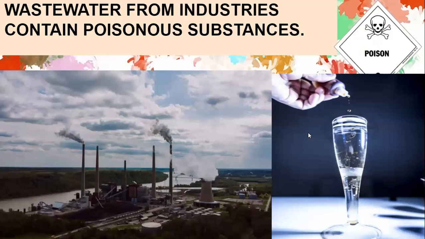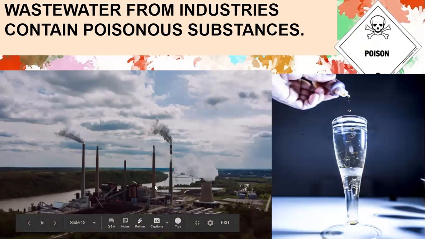Here, this is wastewater from industries. Now see, there is one more picture here. There's an industry, and beside the industry you can see the river. Now, if they are letting out the water from the industry straight away into the river, and this water is full of chemicals, full of poisonous substances, what will happen?